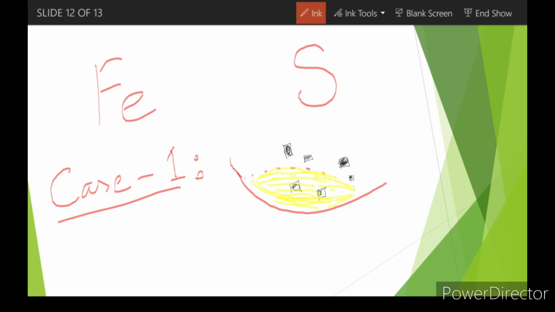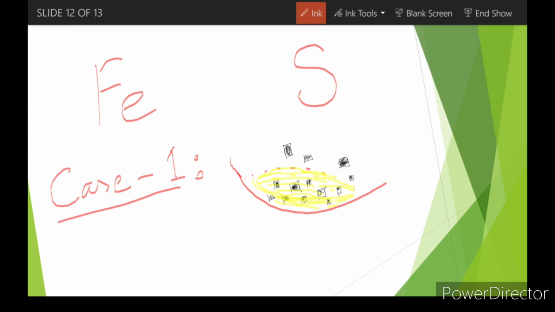The iron particles will remain here. I'm just considering tiny pieces of iron. These are known as iron filings. They should look somewhat like iron powder, but you have to know that iron is a metal and it cannot be converted into powdered form, so we call it iron filings.